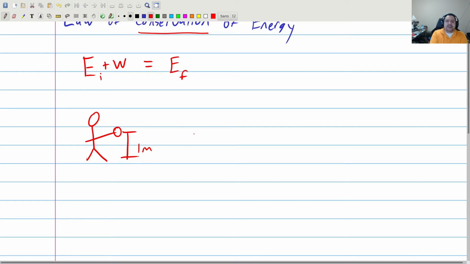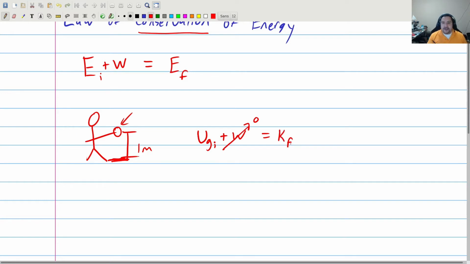Here's what I mean. The energy I start with, well, what kind of energy does the ball have when I'm starting? Well, it's potential energy, gravitational potential energy. So it's going to start with gravitational potential energy at the beginning. So I'm going to put U_G,i for gravitational potential energy initial. There is nobody doing work. Once the ball leaves my hand, I'm not putting a force on it. So that means that there is no work in this situation. So plus work, that is going to turn into a 0. Is equal to, well, what kind of energy is it going to have as it runs into the ground down here? Well, it's got to be moving, so that's going to be kinetic energy at the end.